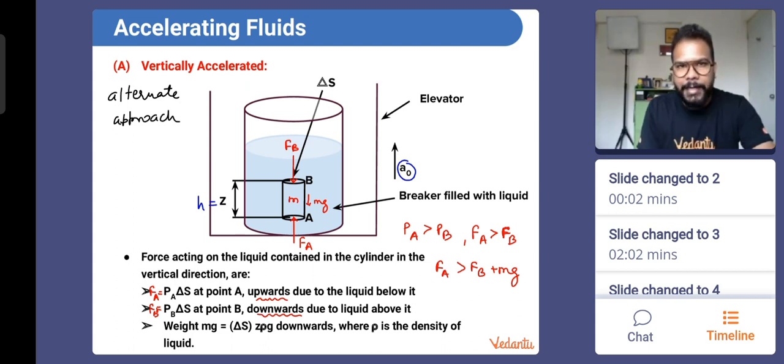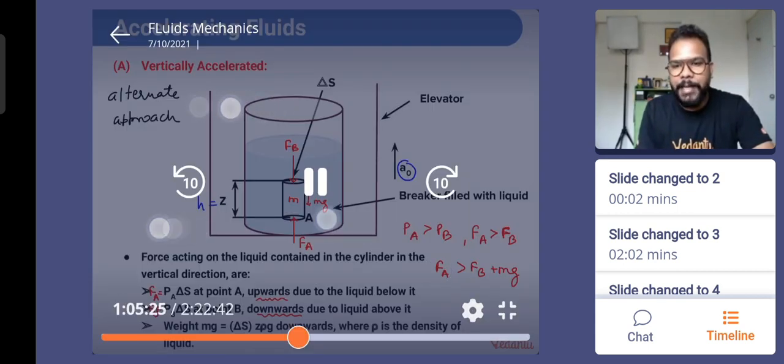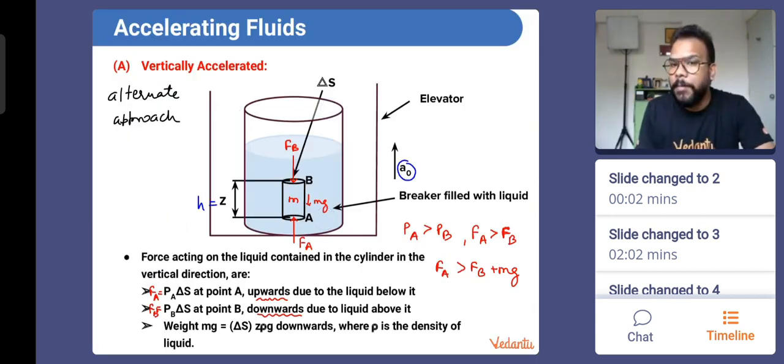If the container accelerates downward, then the value of Fb plus mg will be greater than Fa. Fa will be greater than Fb only, but because of the weight, the value of this force will be Fb minus mg. Fb plus mg minus Fa will be equal to ma.